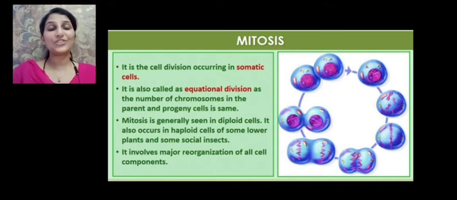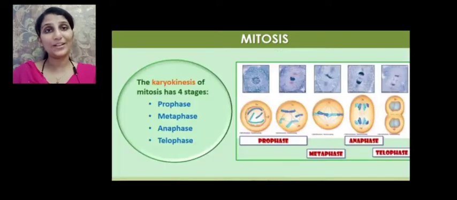Mitosis is generally seen in diploid cells, those cells having two sets of chromosomes, which is represented as 2n. So mitosis usually occurs in diploid cells, but it also occurs in haploid cells of certain lower plants and also in some insects. In mitosis, a major reorganization of cell components occurs.